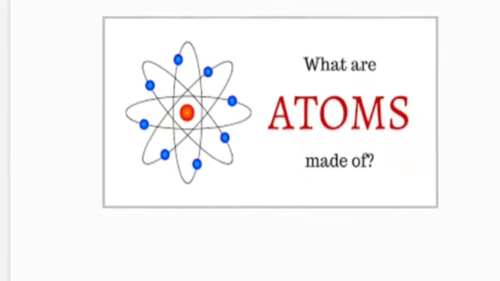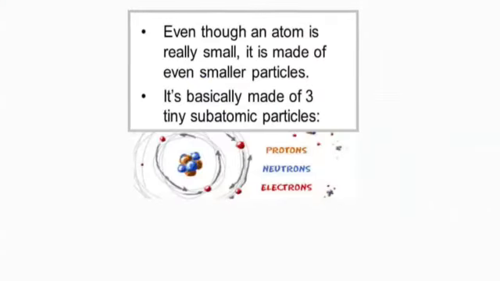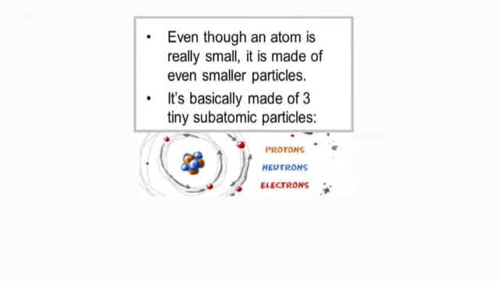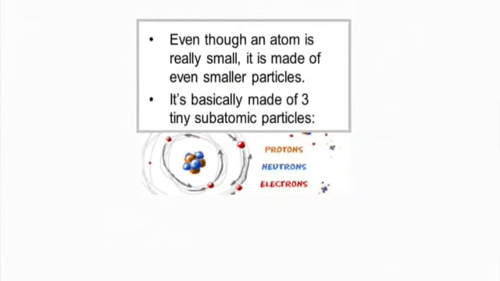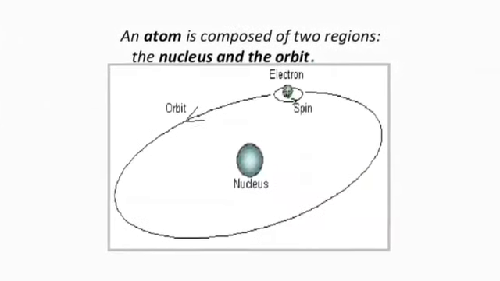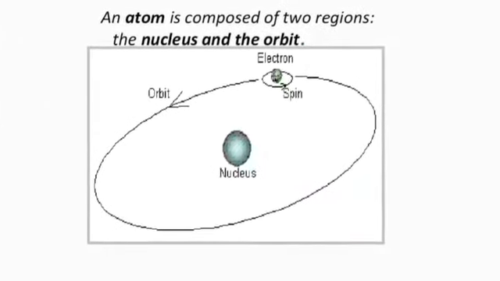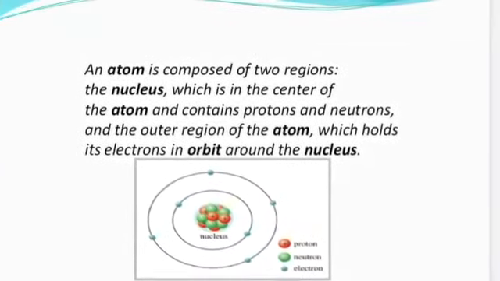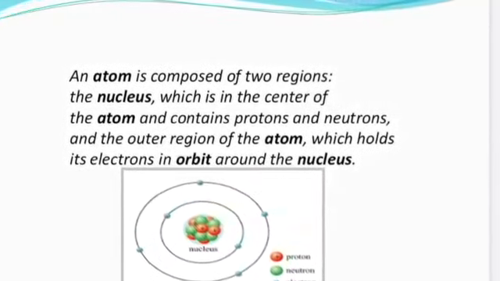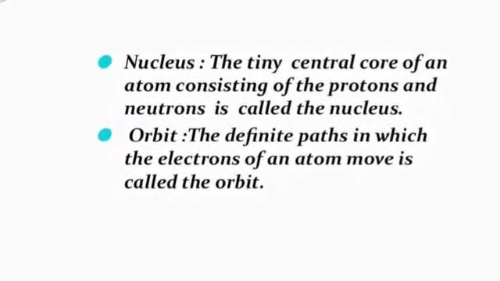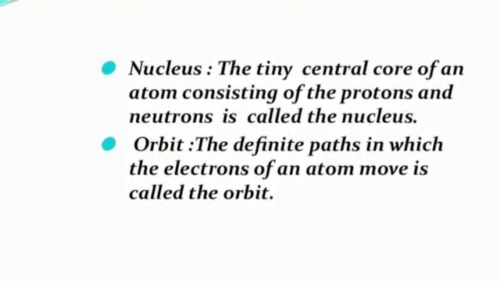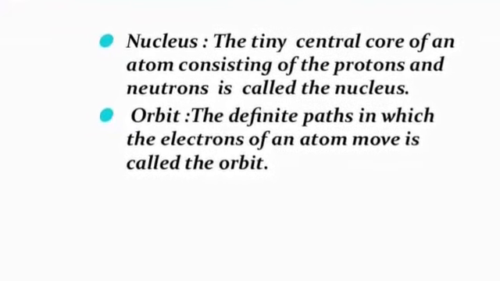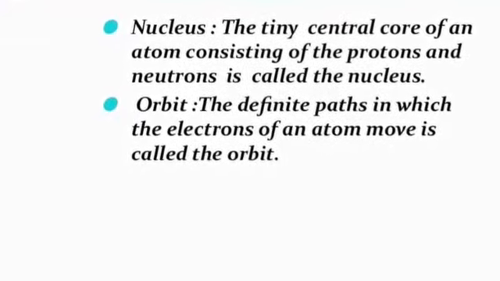Now, what are atoms made up of? Even though an atom is really small, it is made up of even smaller subatomic particles: the protons, neutrons, and electrons. An atom is composed of two regions, the nucleus and the orbit. The nucleus contains the protons and the neutrons, and the electrons move in the orbits. So, the nucleus is defined as the tiny central core of an atom consisting of the protons and neutrons. And orbits are definite paths in which the electrons of an atom move.